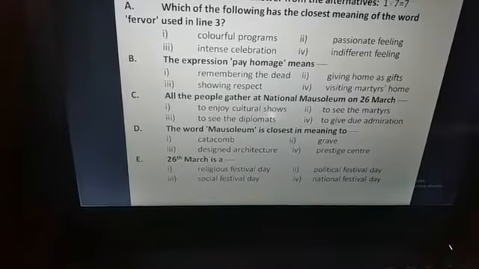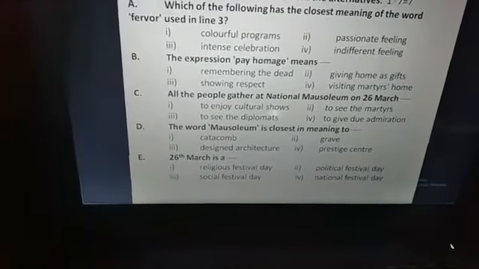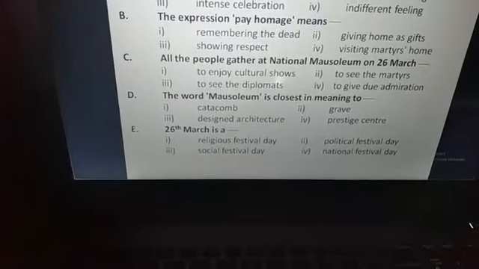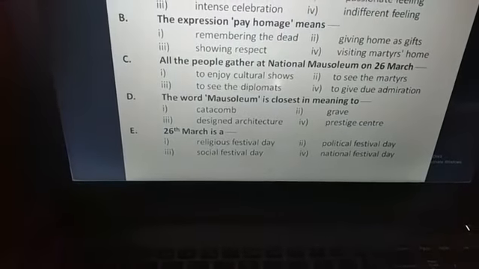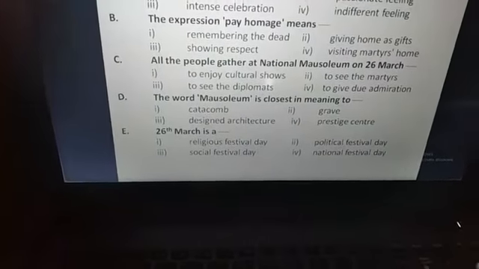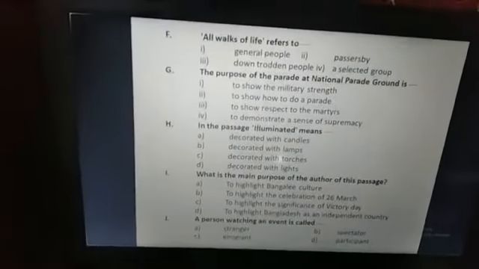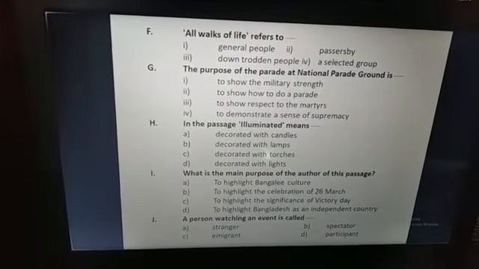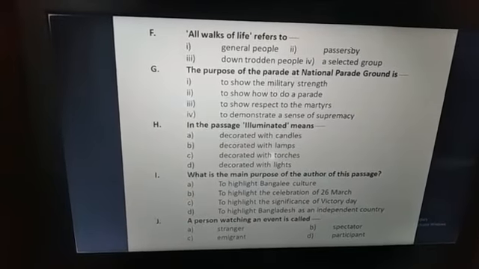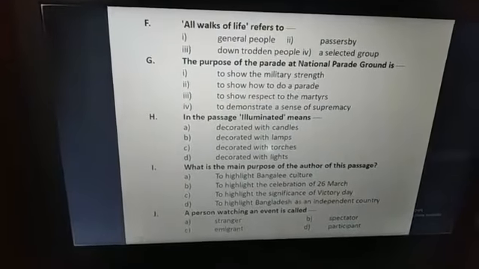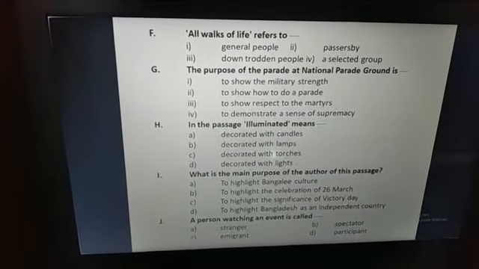Okay, my dear student, now we are going to another question, that is 26 March is a national festival day, social festival day, religious festival day, political festival day. We all know national festival day. Now we are going to another one, that is all walks of life refers to general people, not particular people, not a specific type of people, just all walks of life means general people.